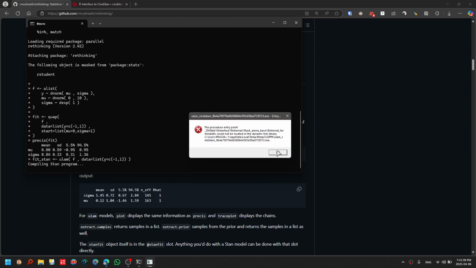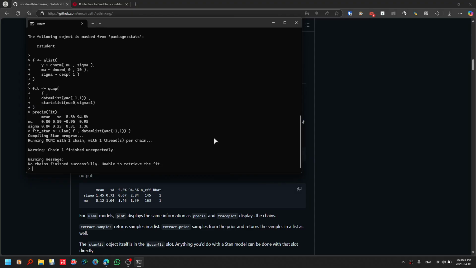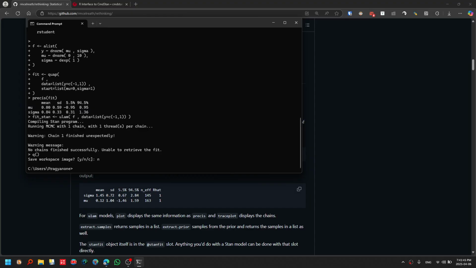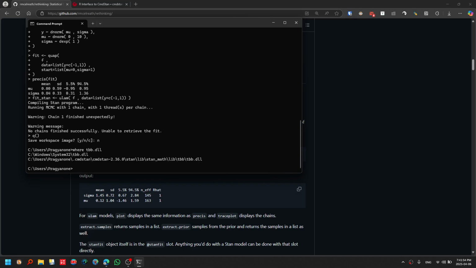Okay, this is the error. So after some diagnosis with the help of ChatGPT, I got to know that it is due to this DLL, the TBB DLL. It needed to be fetched from this location, but an identically named DLL was present in System32, and this was fetched for the program.